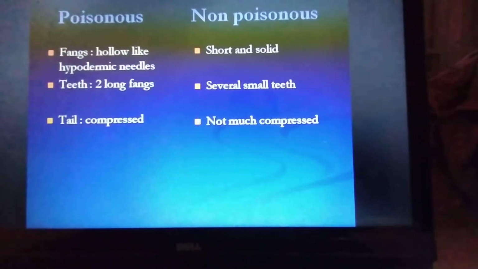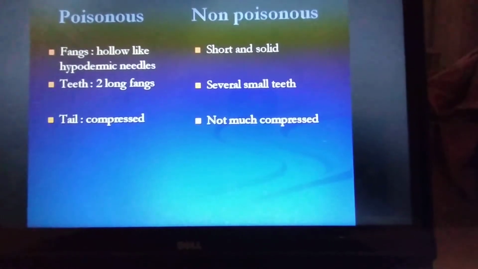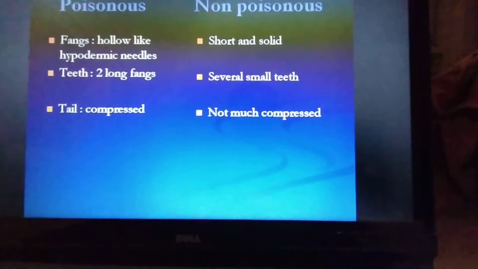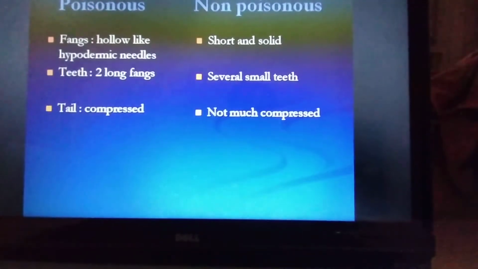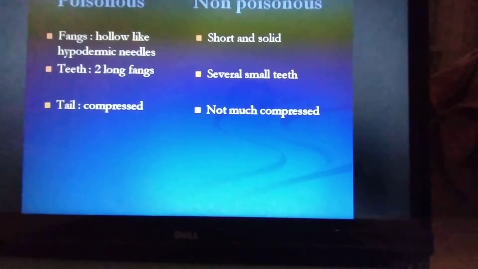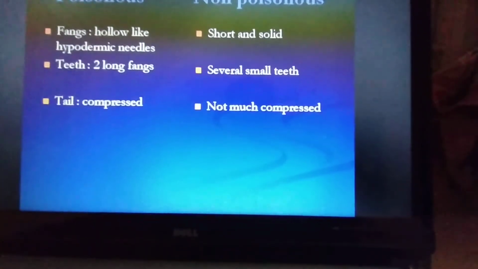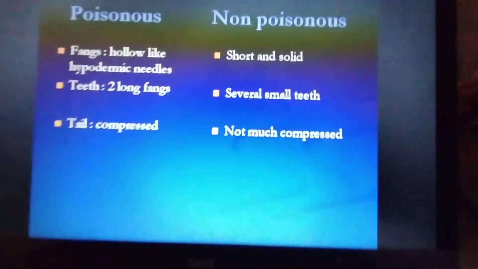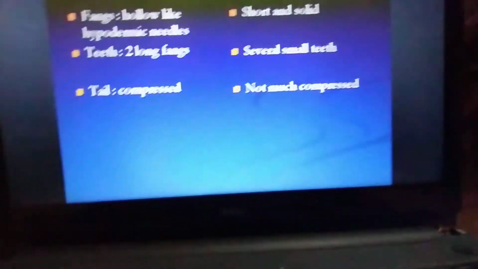And in poisonous snakes you can see fangs. They are hollow like hypodermic needles, but in non-poisonous snakes they are short and solid. In poisonous snakes only two long fangs are present, but in non-poisonous snakes several small teeth are present.